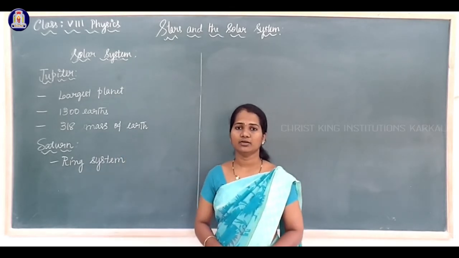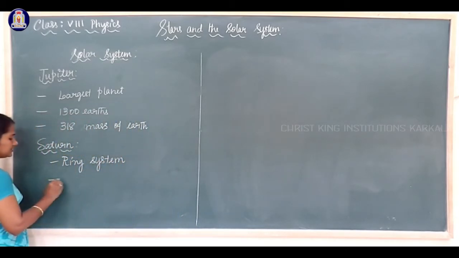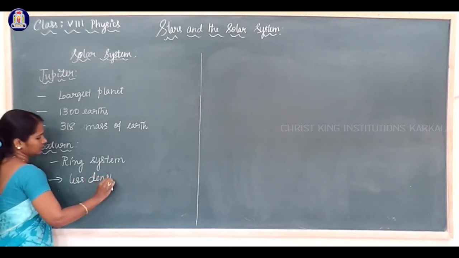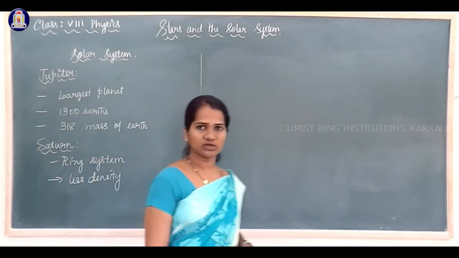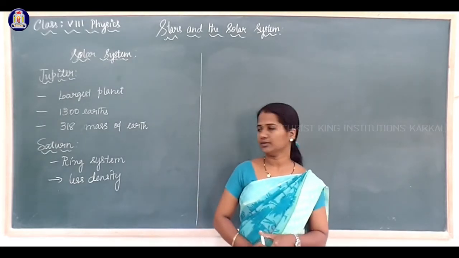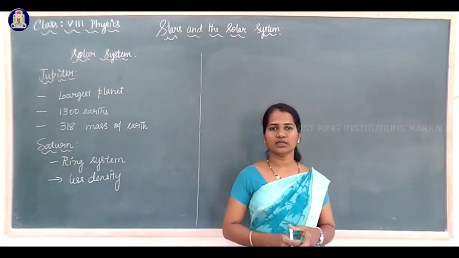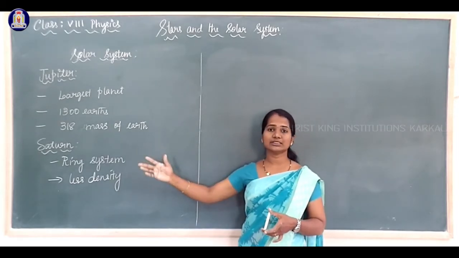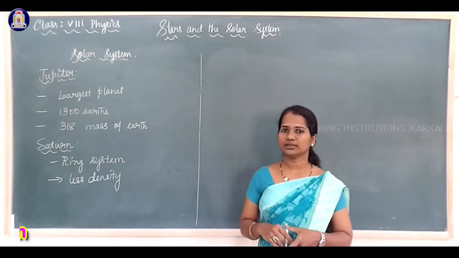Saturn is the planet which has the least density. Its density is very low. It is the least dense planet. That is an important feature of Saturn: one is the ring system, and the other is the density. To observe Saturn or Jupiter, we need a telescope. It is not possible to observe them with the naked eye. Even to observe the ring system present in Saturn, we need a telescope.